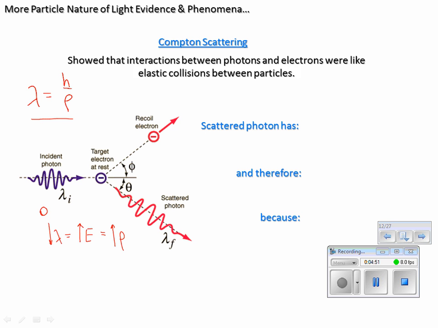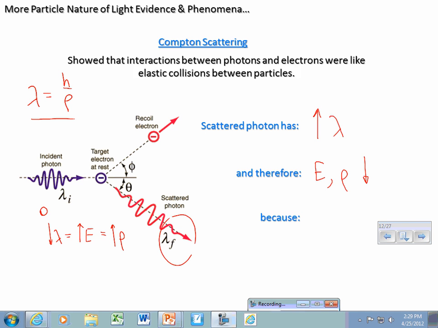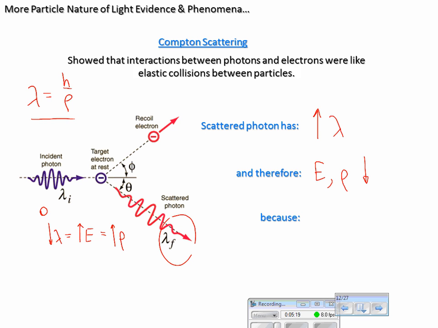Here's what we call our scattered photon. Its wavelength has gone up, so its energy and momentum have gone down. It's lost energy and lost momentum. That makes sense because there's been some collision that's happened here. Remember, this is elastic.